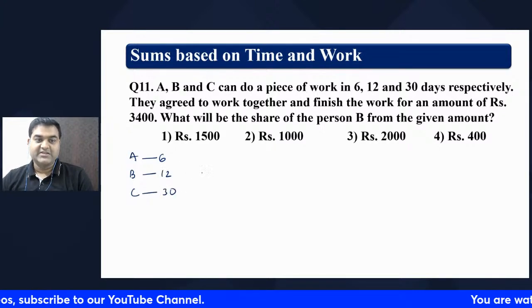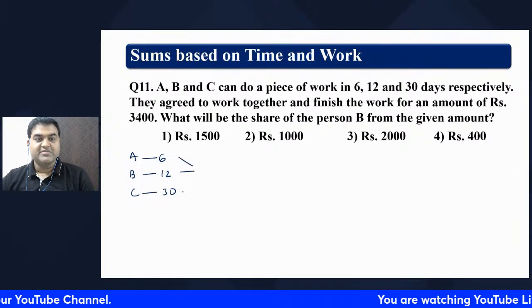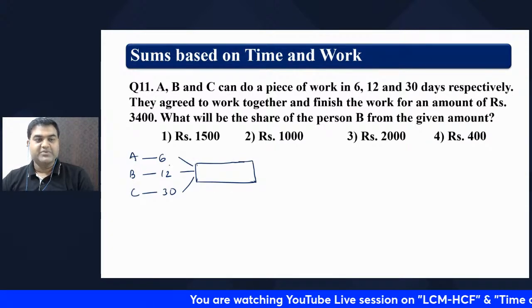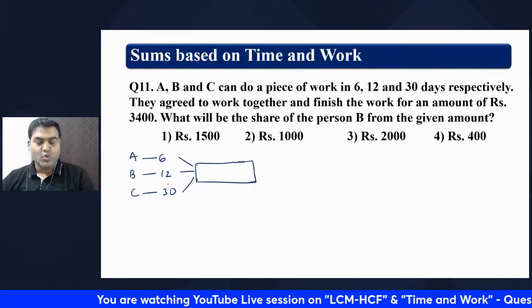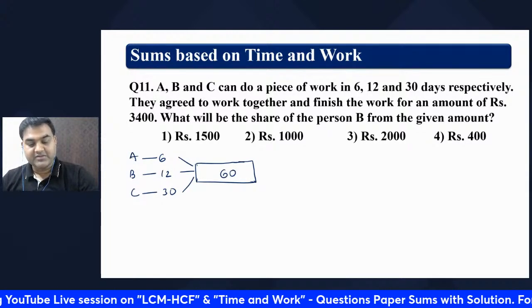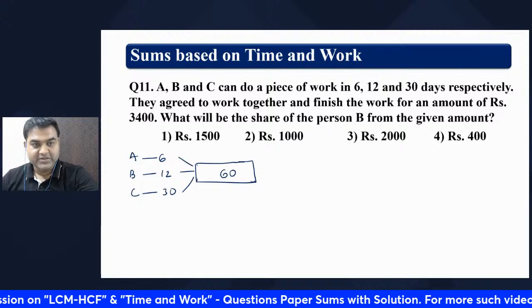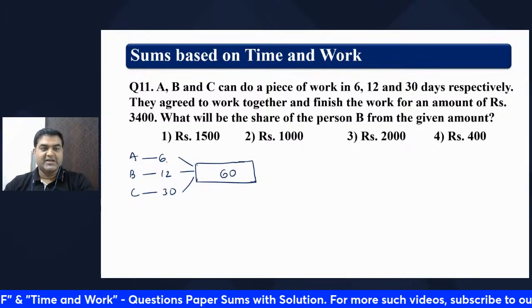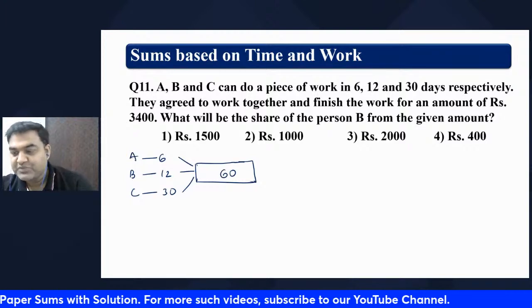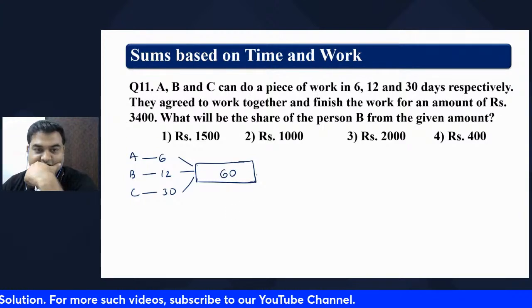Let's see what the efficiency is. The money has to be distributed on the basis of efficiency, right? Normally that is what happens. What is the LCM of these? 12 and 30, the LCM is 60. And 6 and 60, the LCM is also 60. So 60 is the LCM.